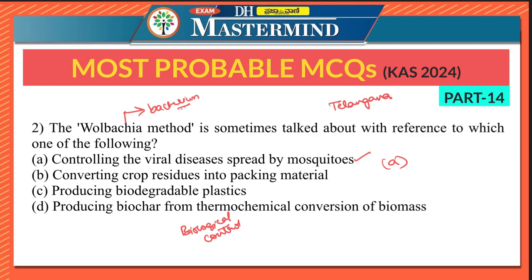So this is controlling the viral diseases. This will limit the population of mosquitoes. That is why the Wolbachia method is used. It is used to control the viral diseases spread by mosquitoes.